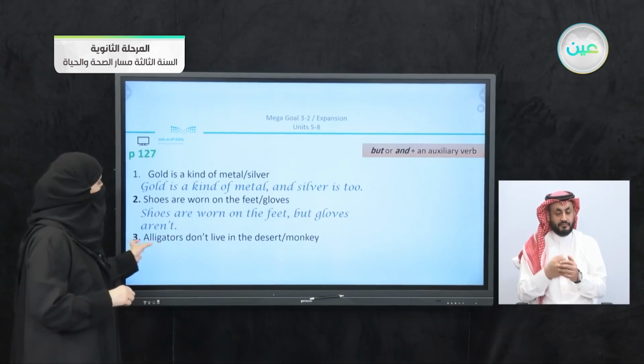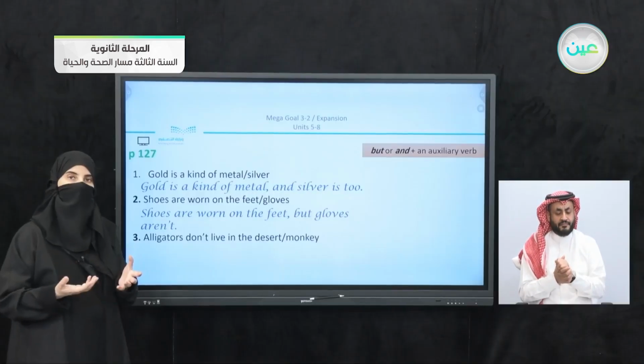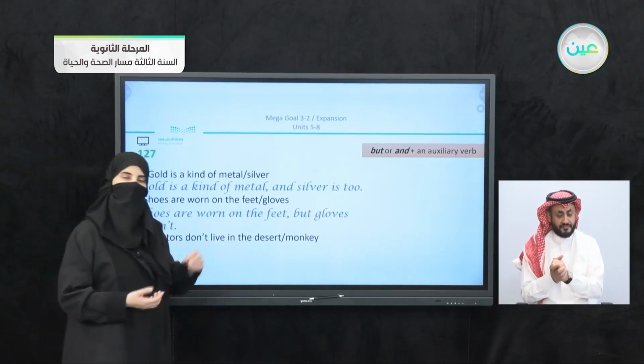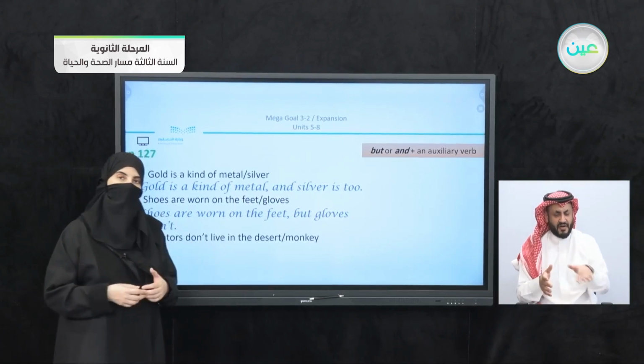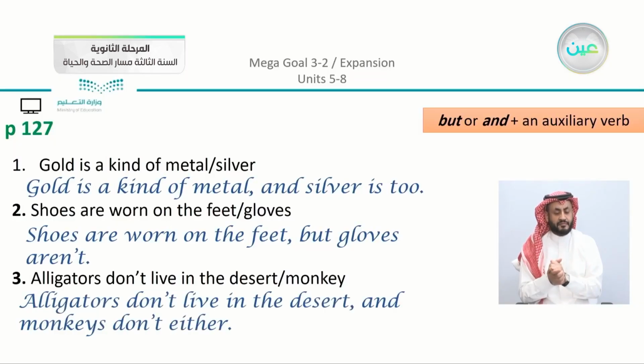We have number 3, alligators don't live in the desert, monkey. So as habitat here, we have here the desert. Do alligators live in them? Of course, we have here negative, and we have here monkeys. Have you ever seen monkeys living in deserts? So we can decide here which connector to use. We can say that, now just to remember that we have here negative. So the sentence is going to be alligators don't live in the desert and monkeys don't either. So we used and either, and we have here the negative in don't.